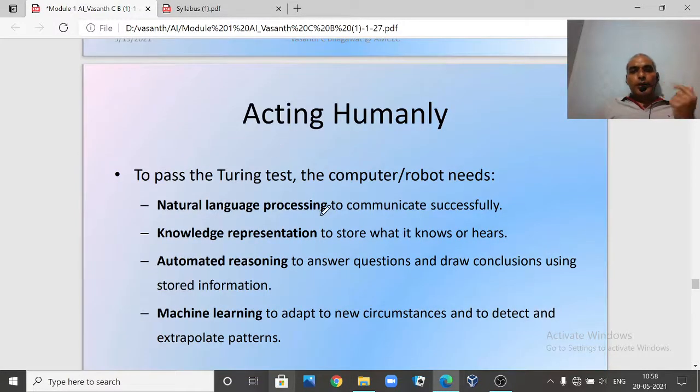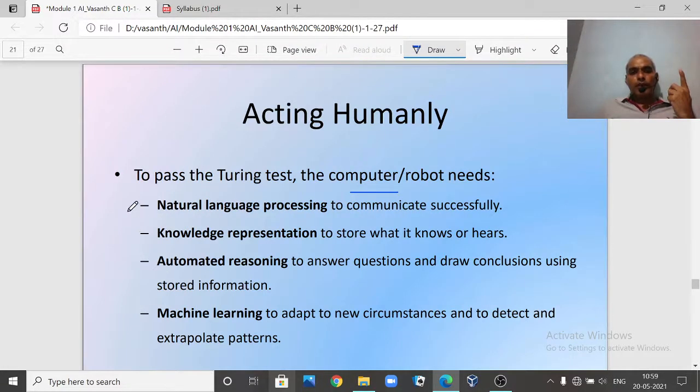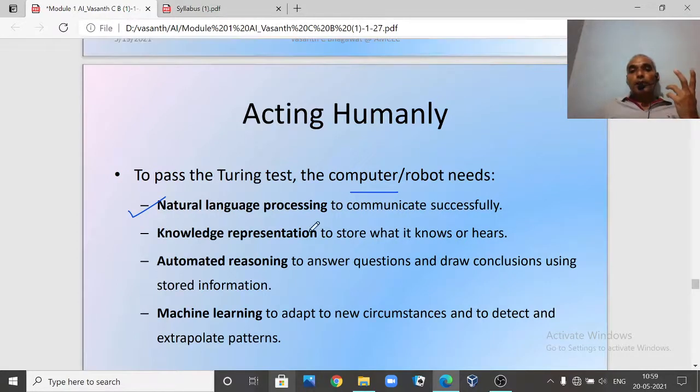So this is what we mean by acting humanly. To pass this Turing test, the computer or robot should have the following things. One is natural language processing, so the machine should be able to communicate successfully. It should be able to understand natural language, English or any other, because the robot has to take your commands and act based on that command.